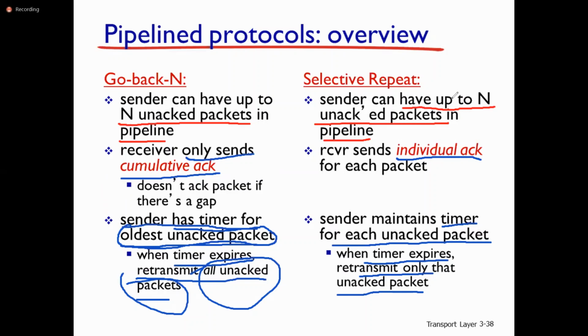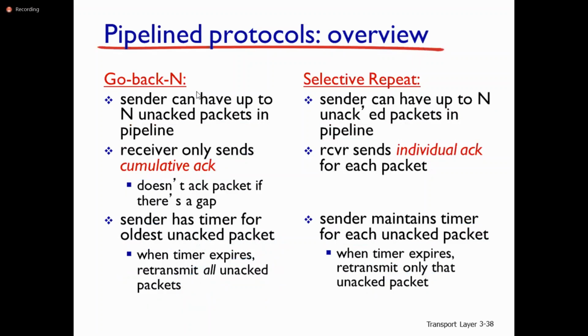So this is the basic difference between Go-Back-N and Selective Repeat pipeline protocols. These are the things you need to keep in mind. Go-Back-N uses cumulative acknowledgement, Selective Repeat uses individual acknowledgement for every packet. Whenever the timer expires in Go-Back-N, it transmits all the unacknowledged packets. But in Selective Repeat, whenever the timer expires at the sender side, it transmits only the concerned unacknowledged packet.